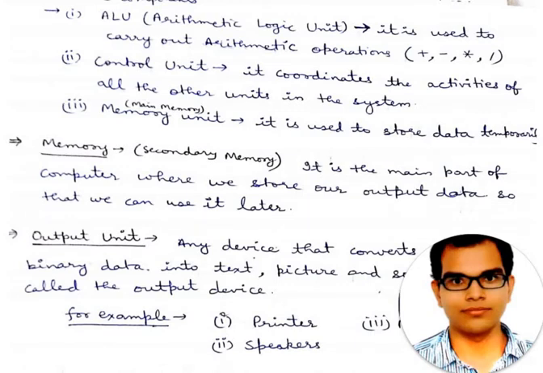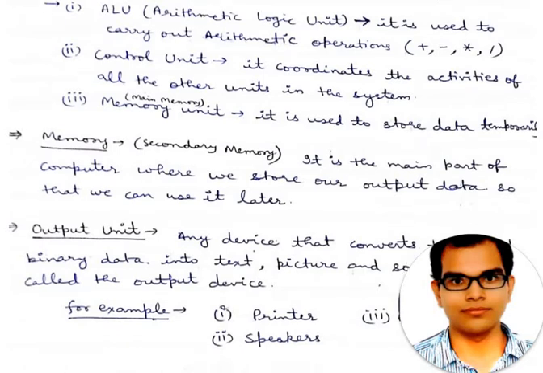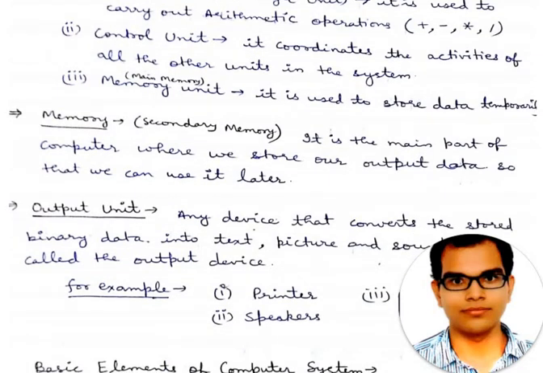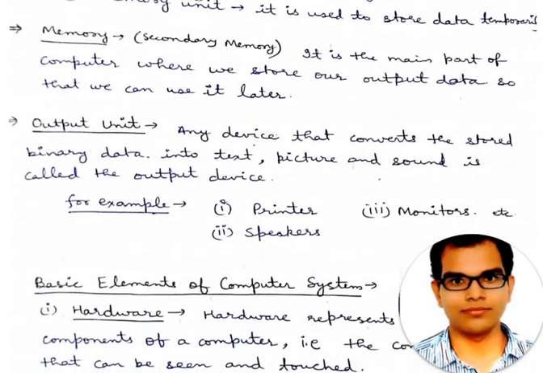Now one more component is the output unit. Any device that converts the stored binary data into text, pictures or sound is called an output device. For example, printers, monitors and speakers. All these are examples of output units. Now we will see the basic elements of a computer system.